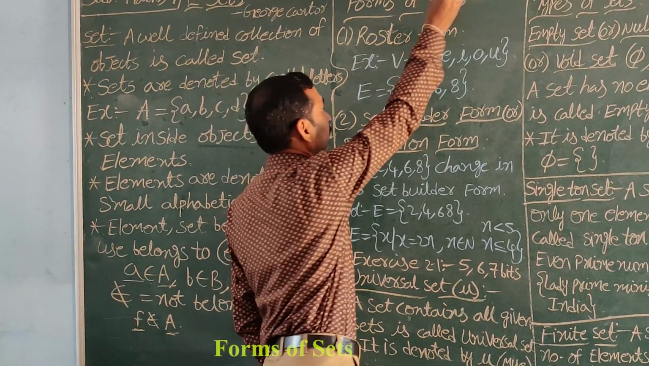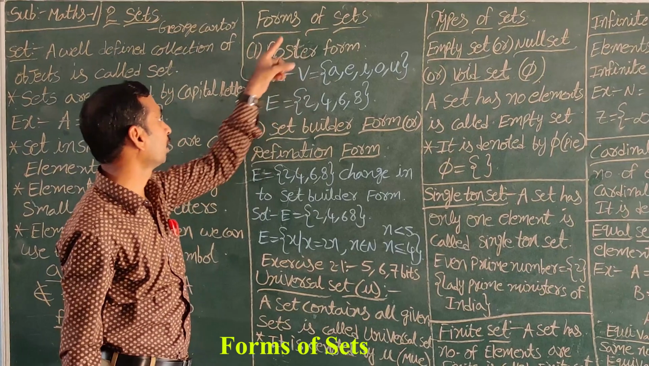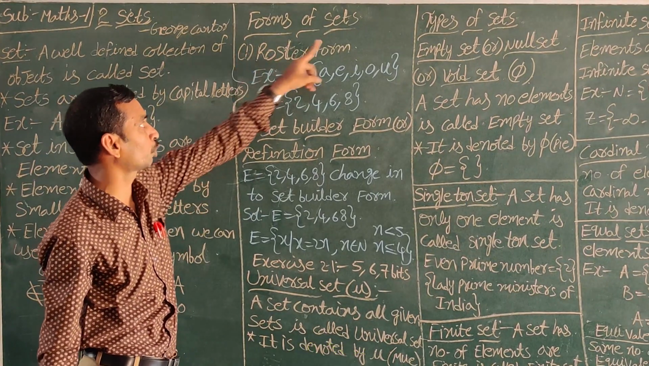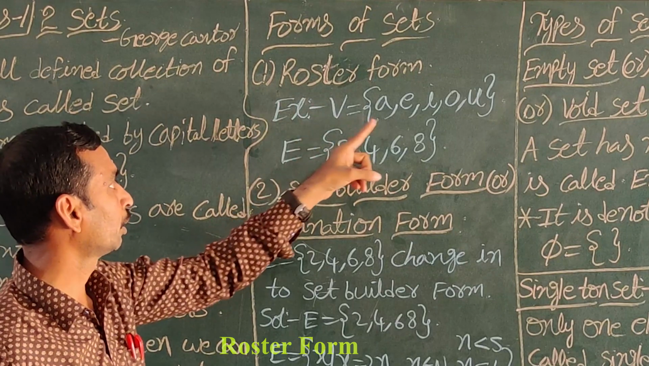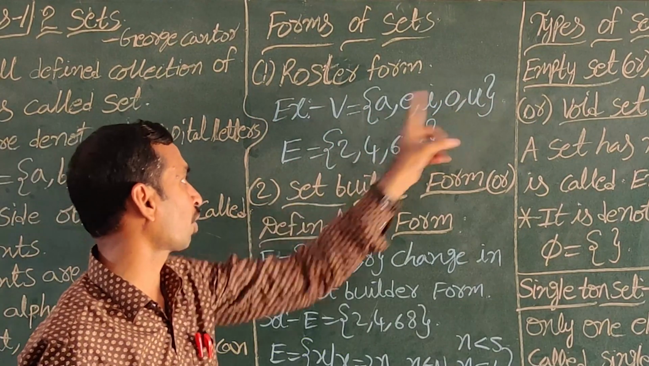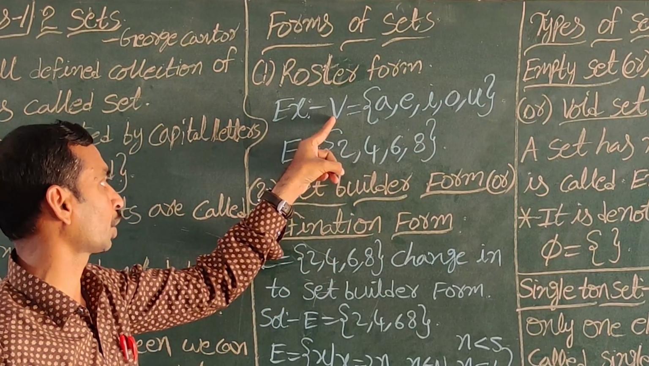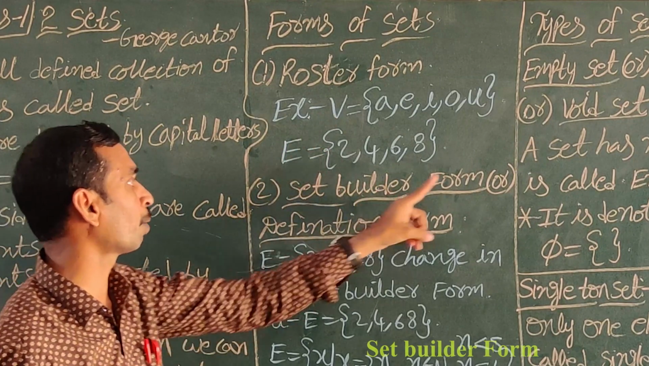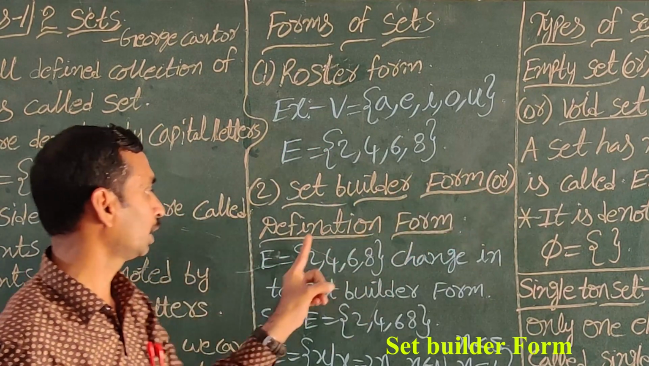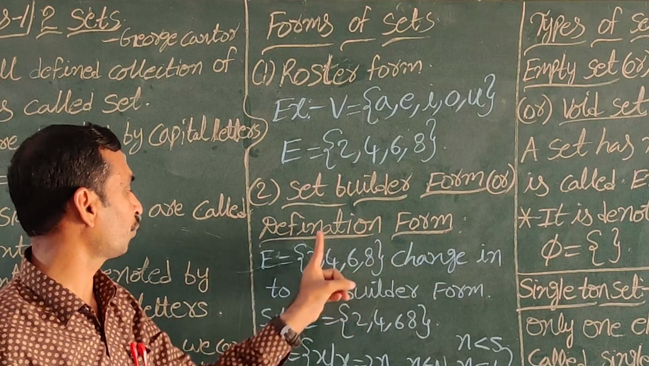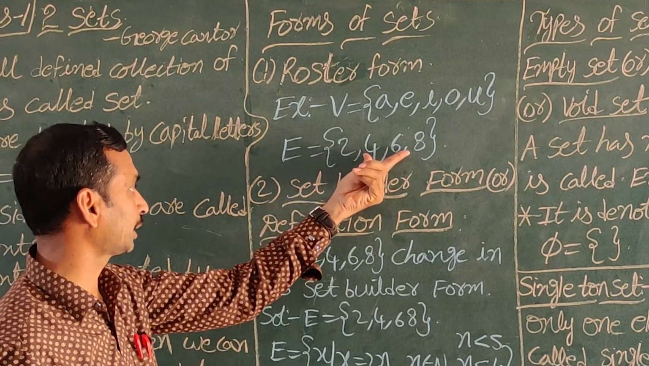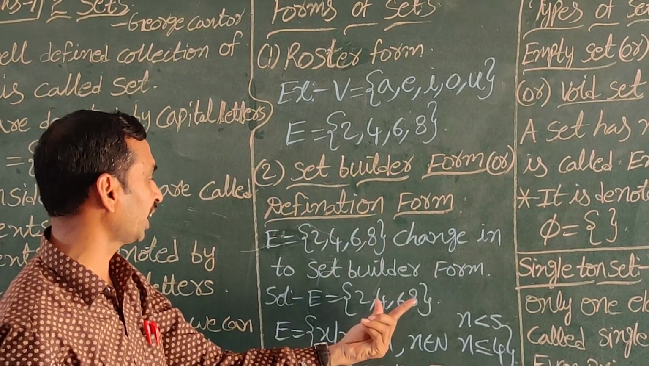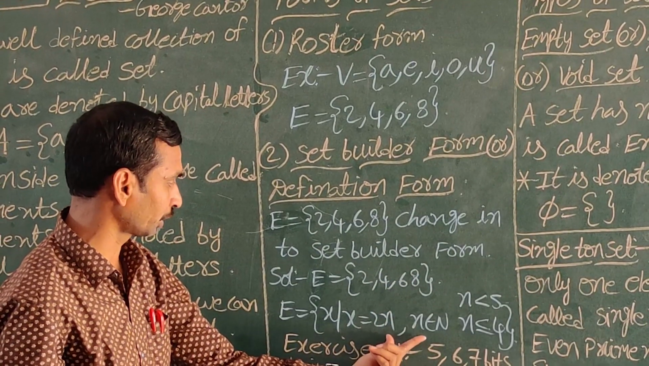Next, forms of sets. Here in sets, two main forms are there. The first one is roster form. Roster form means elements written in flower brackets. Next, set builder form. Set builder form's other name is definition form. In definition form, we write the elements in terms of a definition.